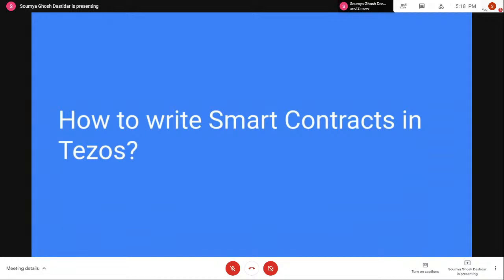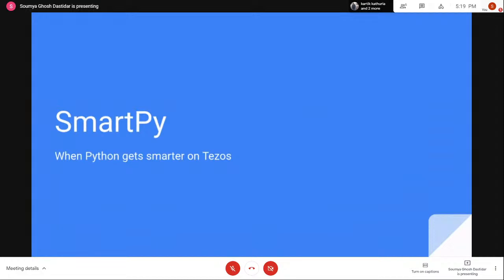How do you write smart contracts in Tezos? Like on all networks, right? For example, Ethereum has a smart contract language called Solidity. There's also something called Viper on Ethereum. But on Tezos, what we focus mainly on is SmartPy. That is one of the most popular smart contract languages right now being used on Tezos.